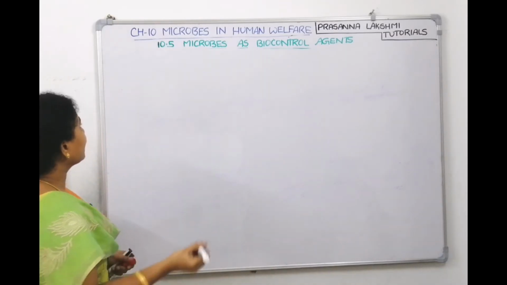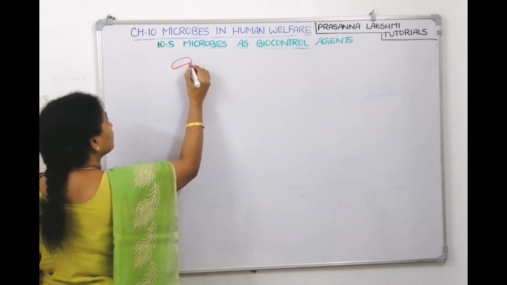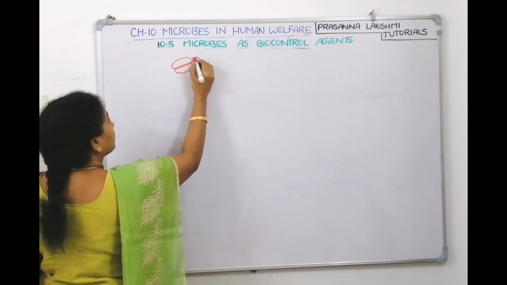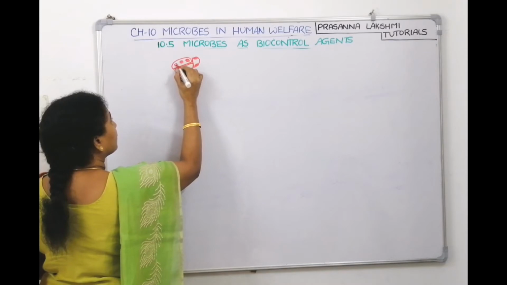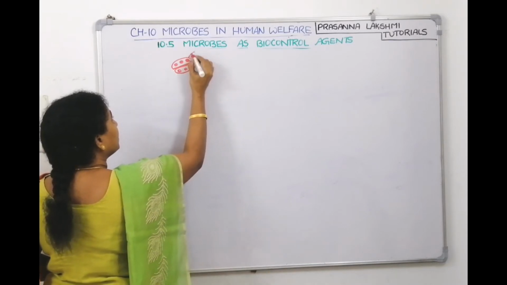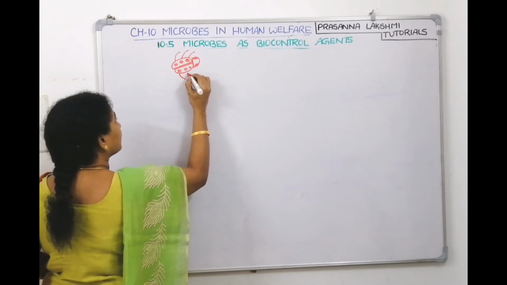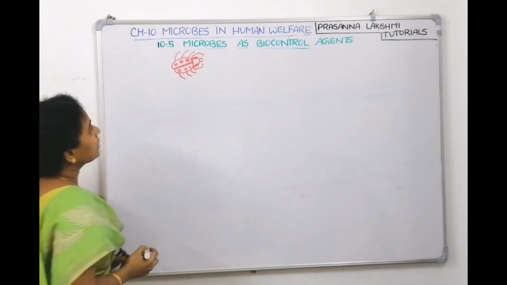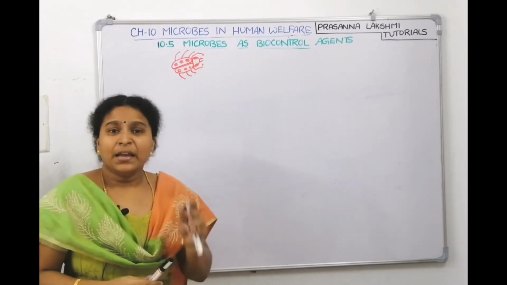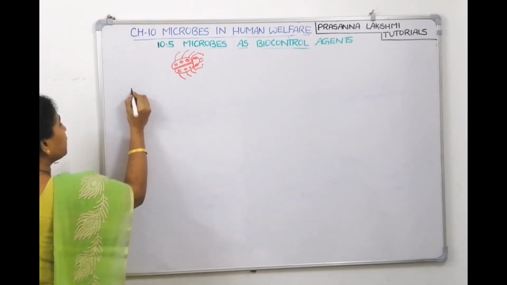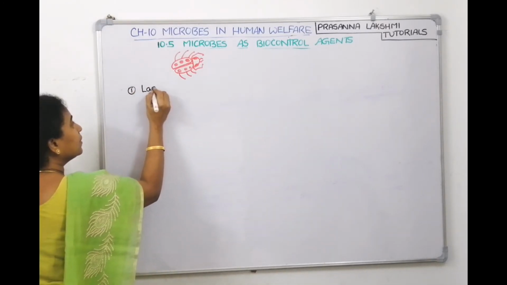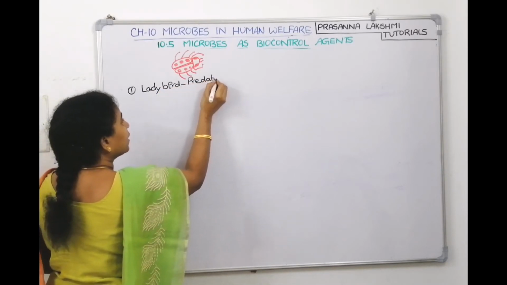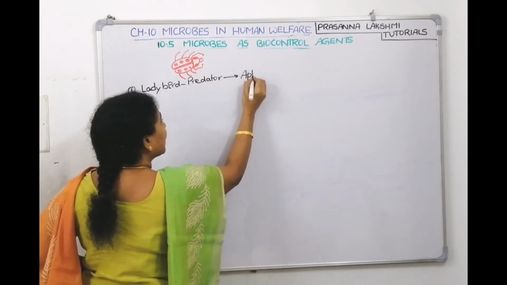So ladybird is a predator for aphid. So how does the ladybird look? This is a ladybird insect. This ladybird is a predator for aphid. So, what's the first one? Who is the predator? Ladybird is the predator for whom? It is the predator for aphids.